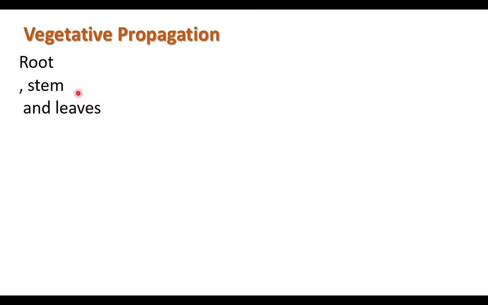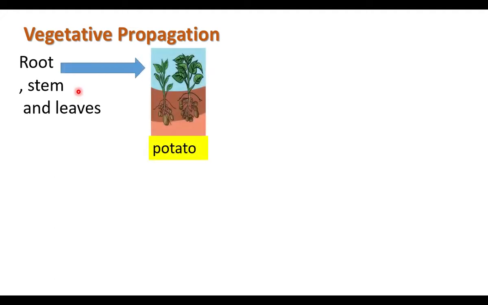From vegetative parts, a new plant arises. A potato plant arises from a potato tuber. We say urulaikizhangu. The potato tuber is a stem. From the stem, a new plant arises. This is called vegetative propagation or vegetative reproduction.